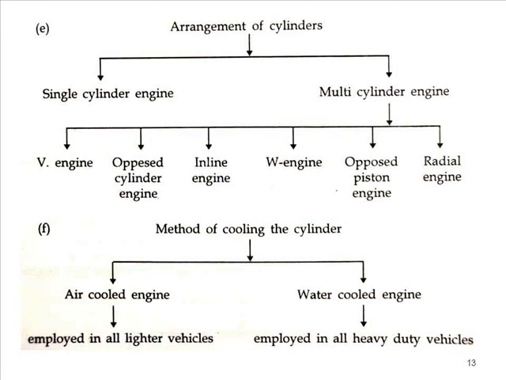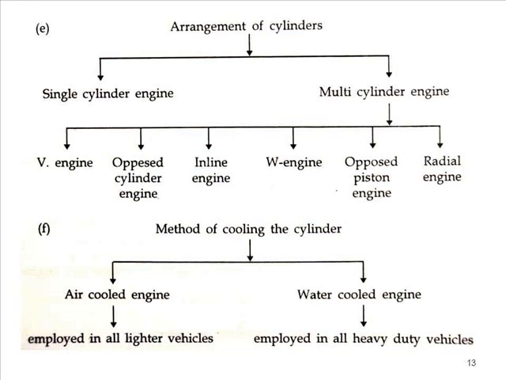If it is a multi-cylinder engine having more than one cylinder, then again it is classified as V type engine, opposed cylinder engine, inline engine, W engine, opposed piston engine, radial engine. The next way to classify the IC engine is according to the method of cooling of the cylinder.